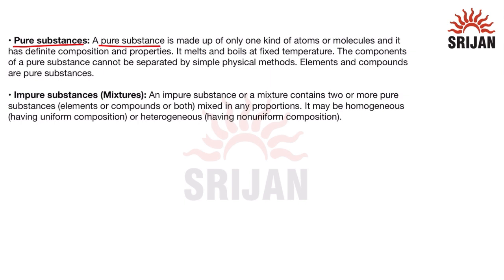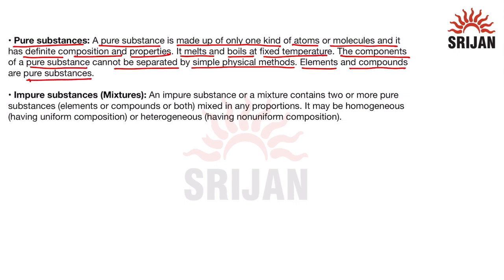A pure substance is made up of only one kind of atoms or molecules and it has definite composition and properties. So a pure substance is made up of only one kind of atoms or molecules and it melts and boils at a fixed temperature. The components of a pure substance cannot be separated by simple physical methods, and elements and compounds are the types of pure substances as they are made up of only one kind of atoms or molecules.